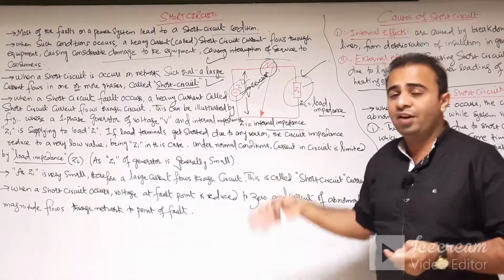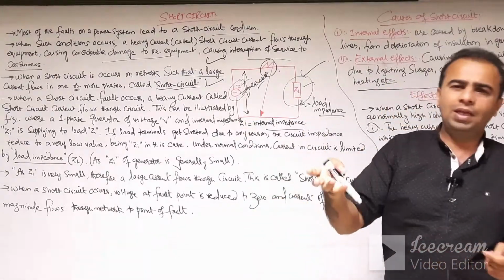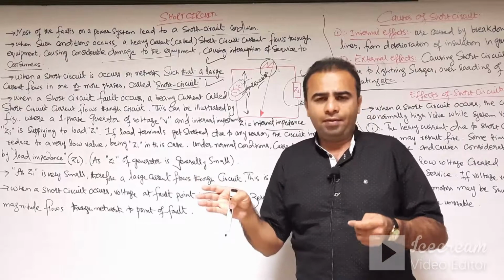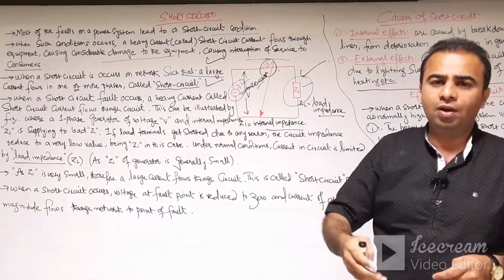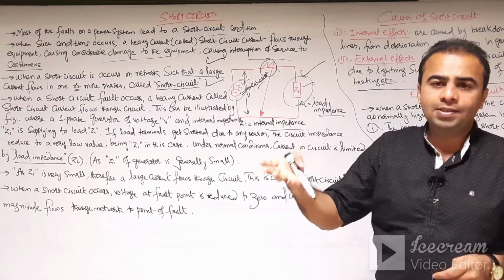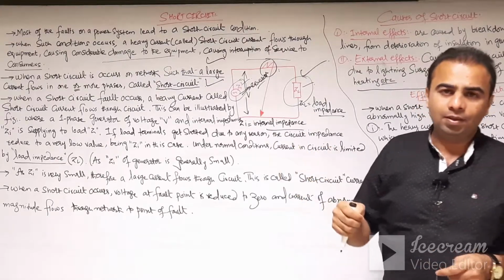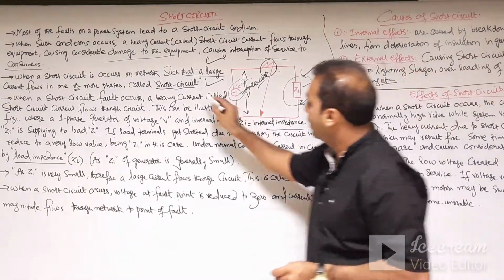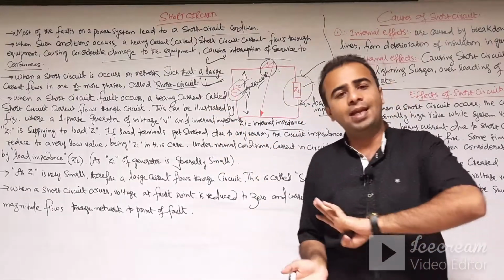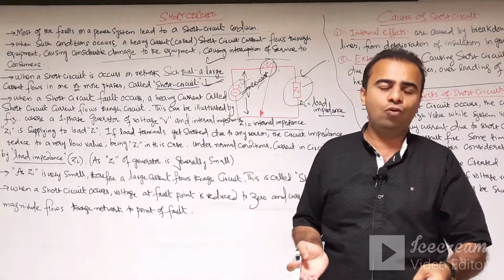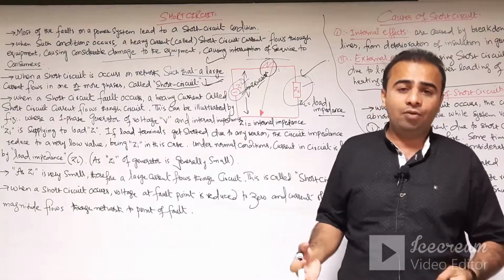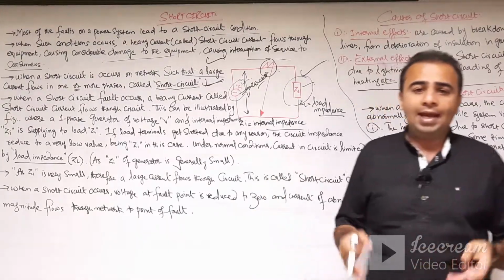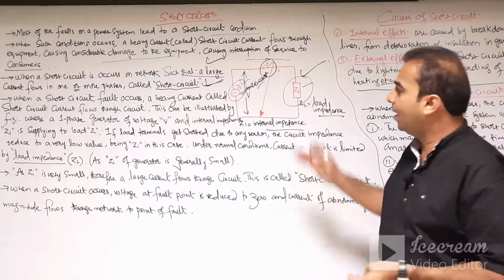And if there is a 3-phase system, obviously there is more than a single phase, so the heavy current flows from more than one phase, which is considered a polyphase system. Whenever a fault occurs, an enormous current and abnormal condition of the power system occurs, and heavy current flows through the electrical appliances.